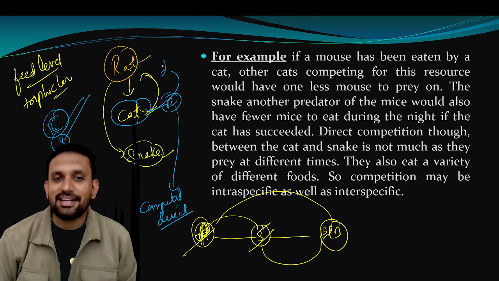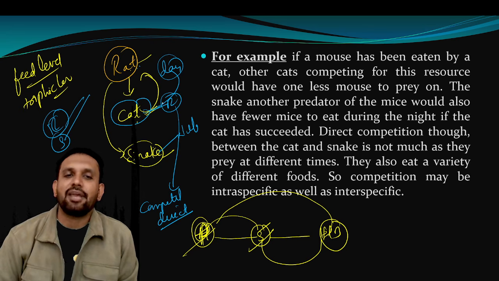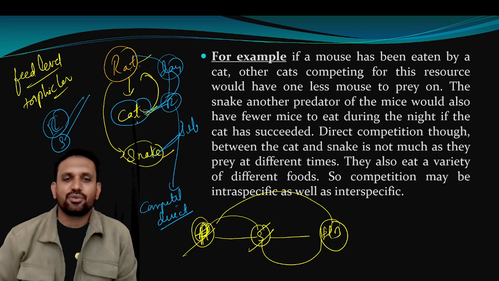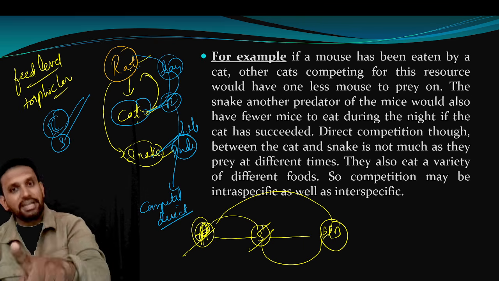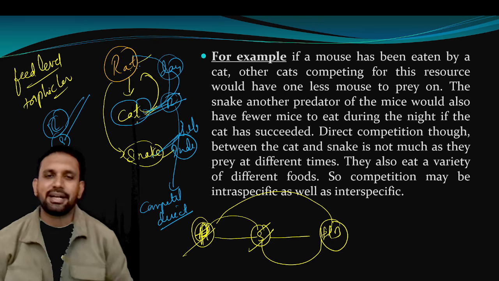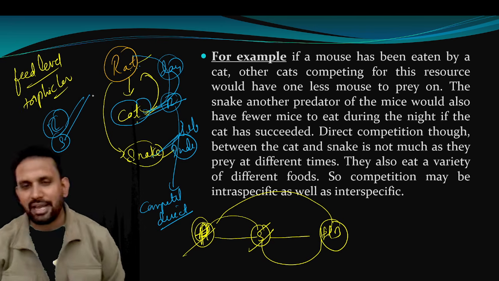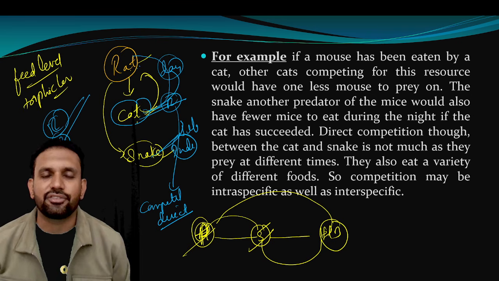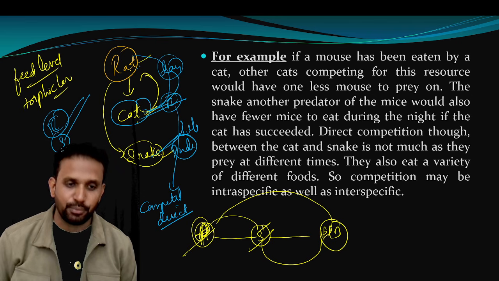Basically, the cat hunts in the daytime, whereas the snake hunts at night. So in the daytime the cat will eat the rat, and at night the snake will eat it. The feeding times are different. That's why the competition is indirect. Competition is there to eat the rat, but it is not direct, because both of them are not jumping on the same rat at the same time. As the feeding times are different, indirect competition is envisaged here. I hope at this point it is all clear to you.